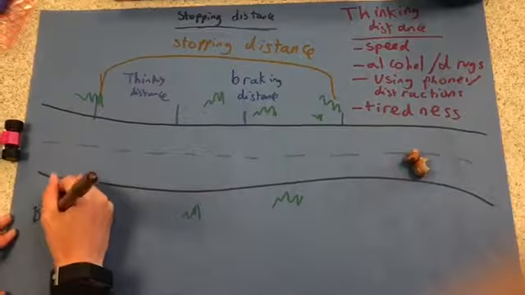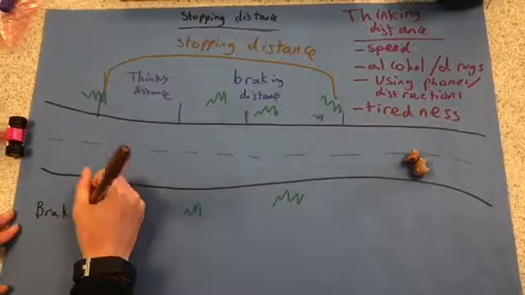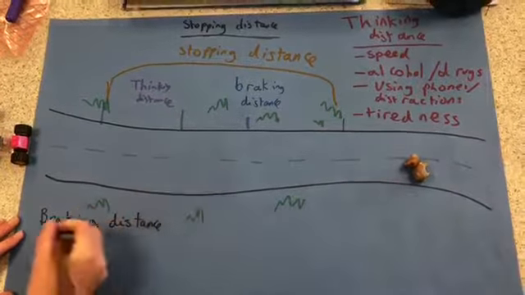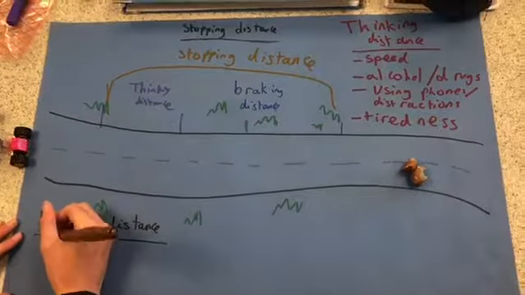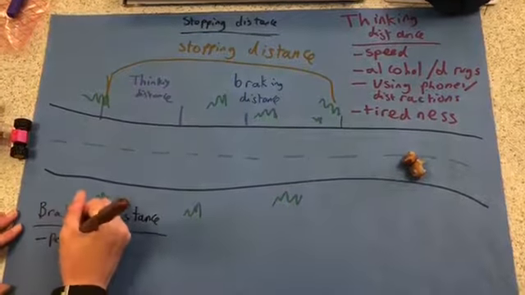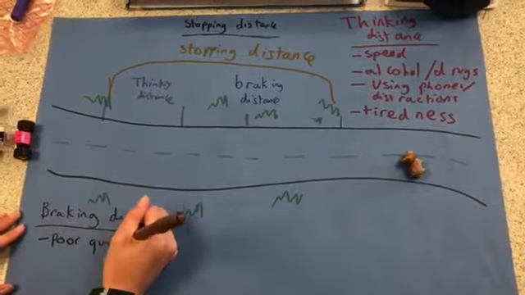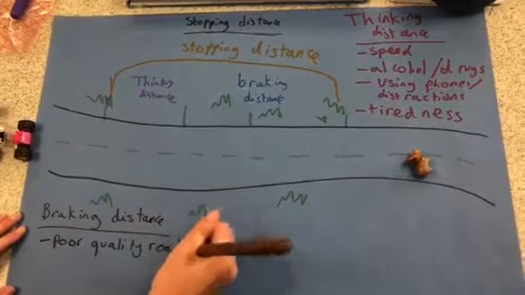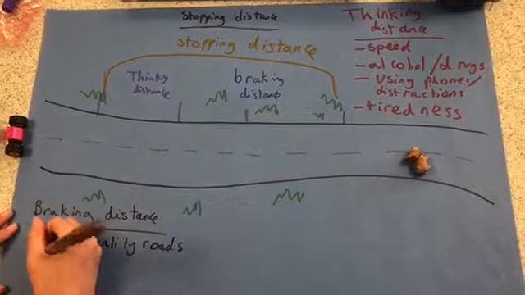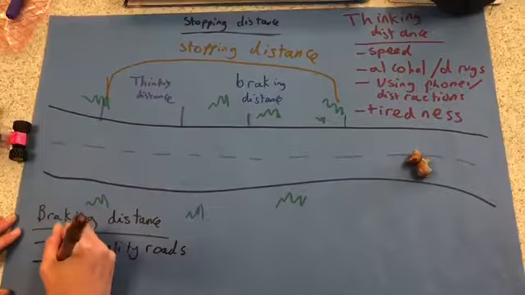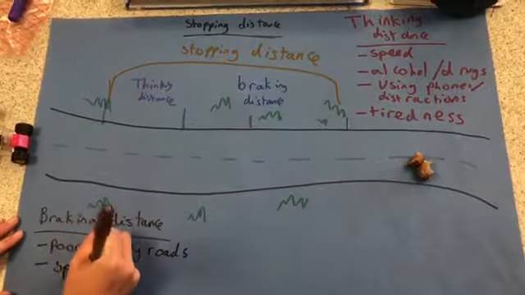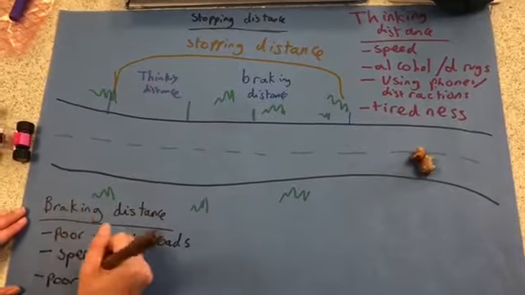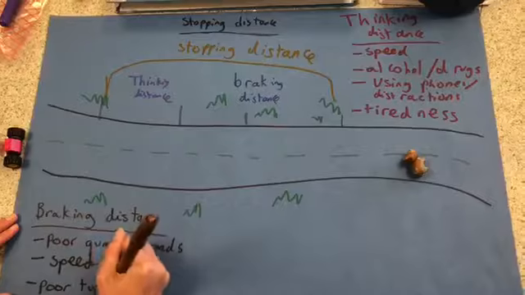So now we'll talk about the factors which affect the braking distance. This is the distance that it takes to actually brake. The first one is poor quality roads, because if there's potholes or things like that, then you can't get enough friction to stop and things like that. Also speed, which is a common factor in both thinking distance and braking distance, because you have to slow down more, which will take more time.